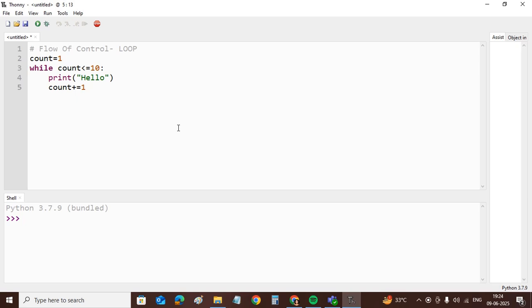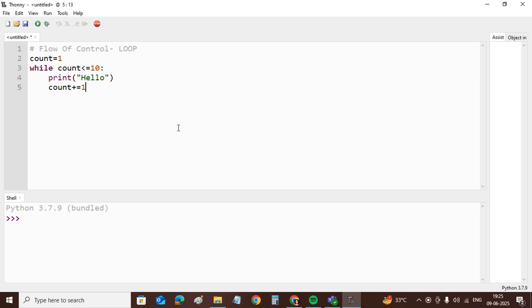This increment is very much required, because the counter variable will increment next time to 2, and then count will be 2, then next time count will be 3, then next time count will be 4, then next time count will be 5, and the condition will remain true till count is 10.